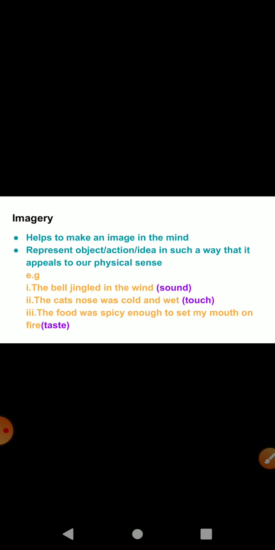The words and the description the author uses help you understand how something smells, sounds, looks, feels, or tastes. So just see, the bell jingled in the air, creates an image of sound. The cat's nose was cold and wet, it creates an image of touch. You get an idea about touch. The food was spicy enough to set my mouth on fire. That means this is creating an image which reflects the taste of the food.